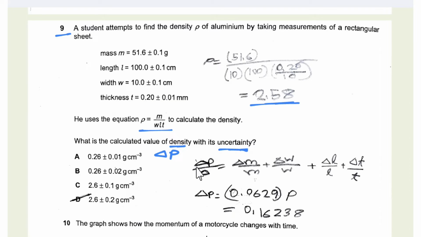We know that the approximate uncertainty in D by D is equal to the approximate uncertainty in M by M plus the approximate uncertainty in W by W plus the approximate uncertainty in L by L plus the approximate uncertainty in T by T. So we just substitute the values, and the value of density, in the equation to find the uncertainty. The uncertainty is approximately 0.2, and the value is 2.6. So the answer is D.